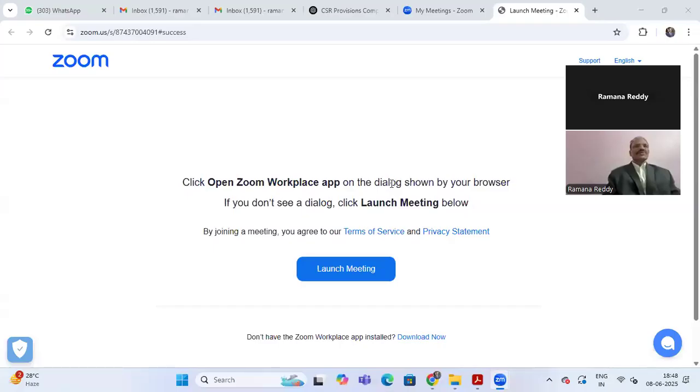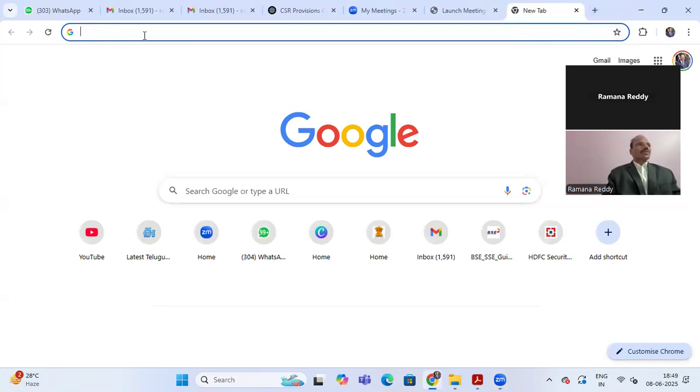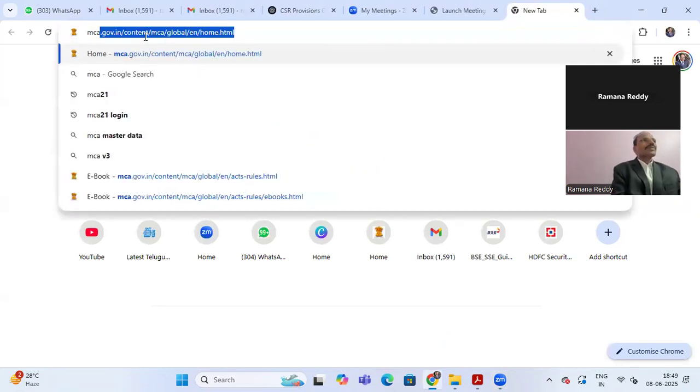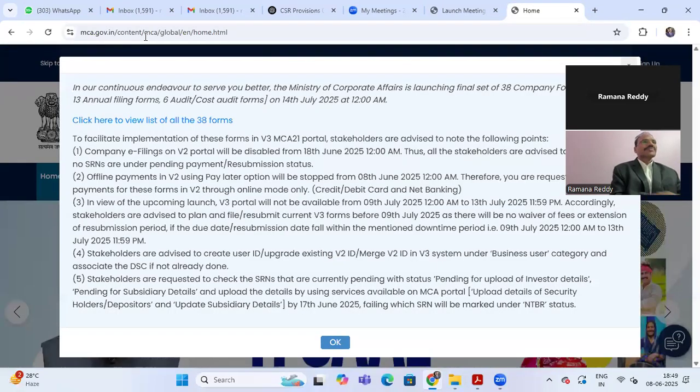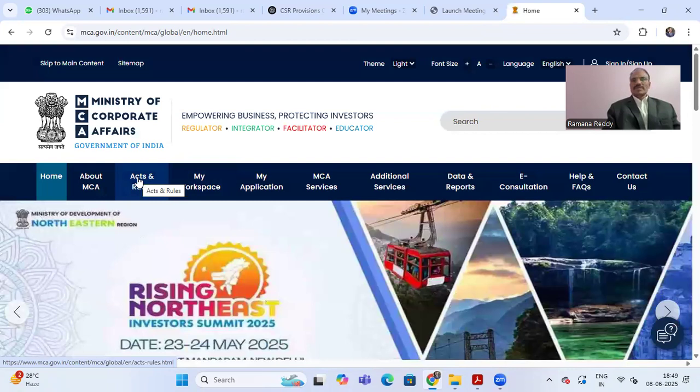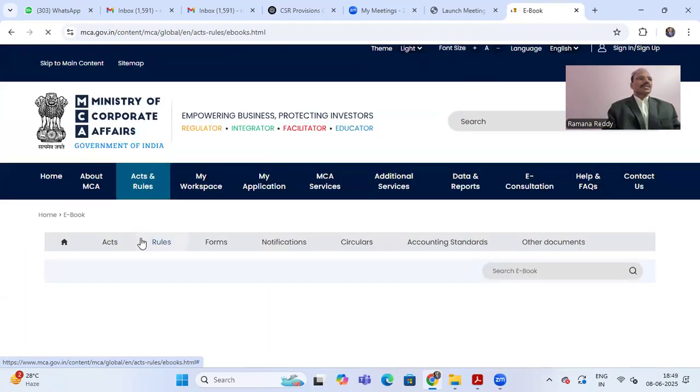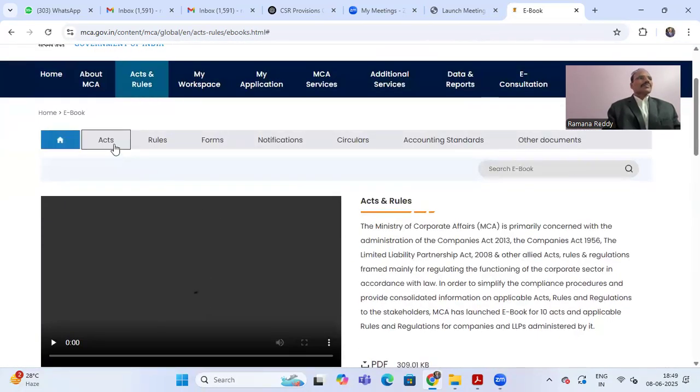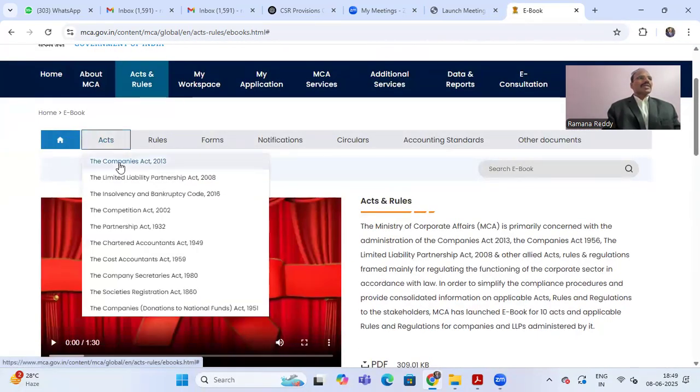I will share my screen. We will go to Google, here mca.gov.in. This is the MCA website. Here we have to click Act. In that Acts, you will get Companies Act 2013.